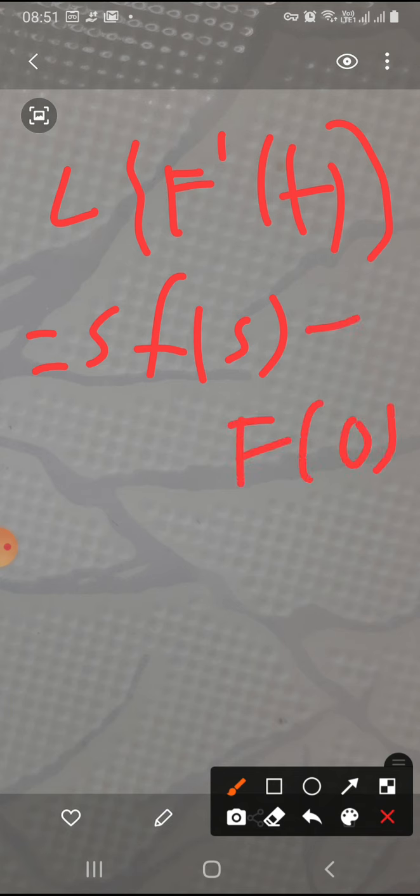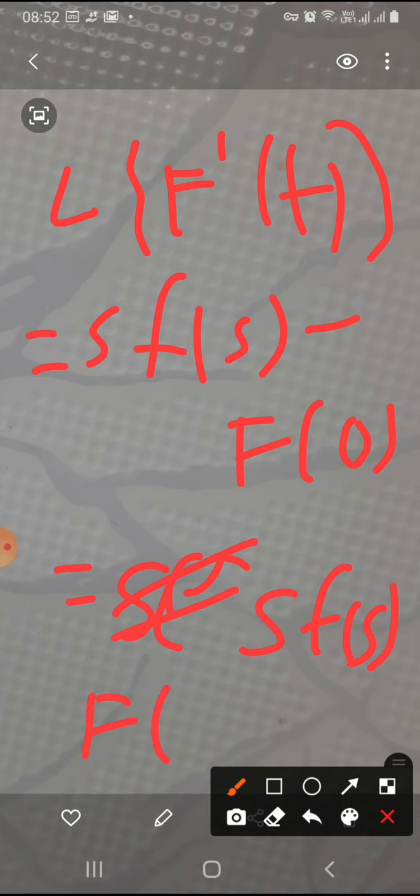This we already know. Now here f(0) is 0. That's why it will become sF(s), because f(0) is equal to 0.